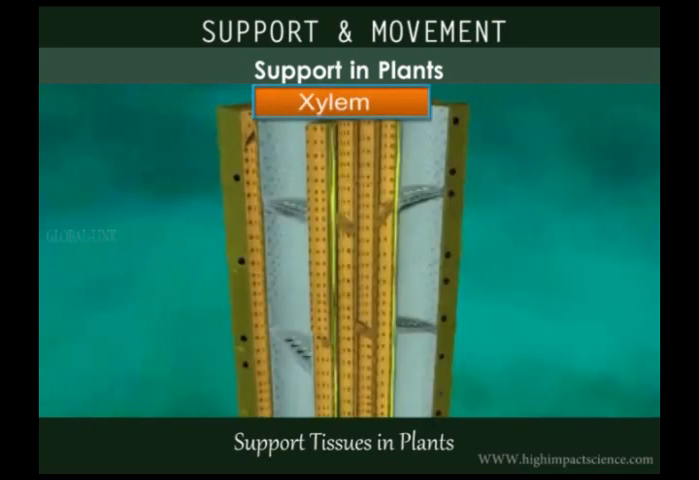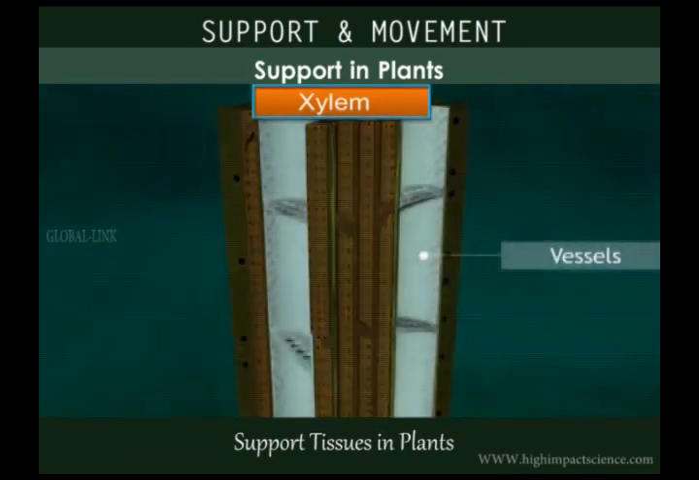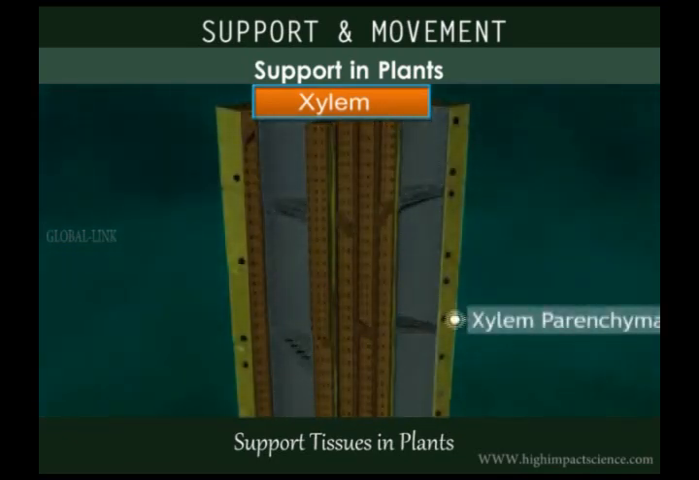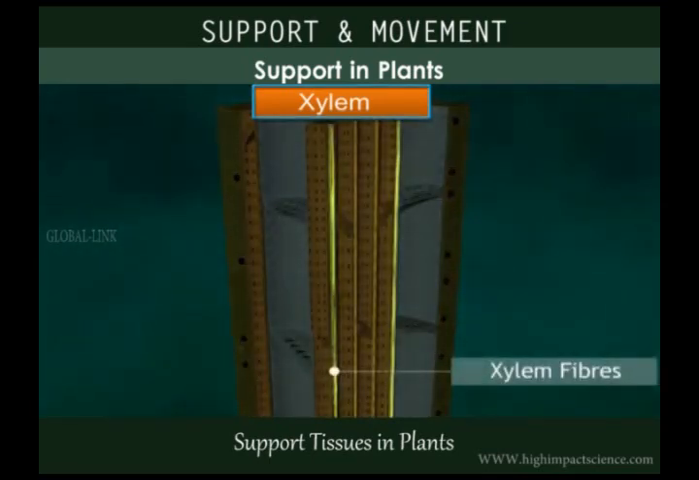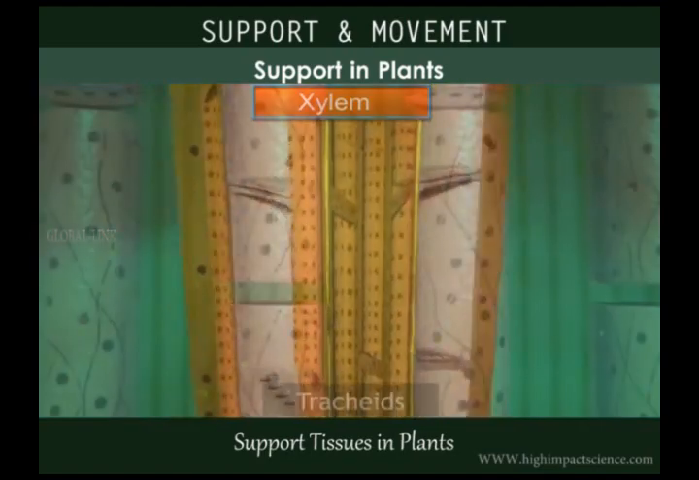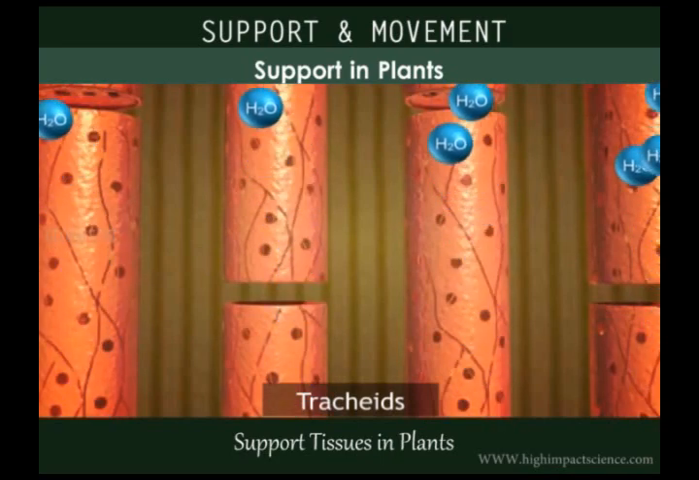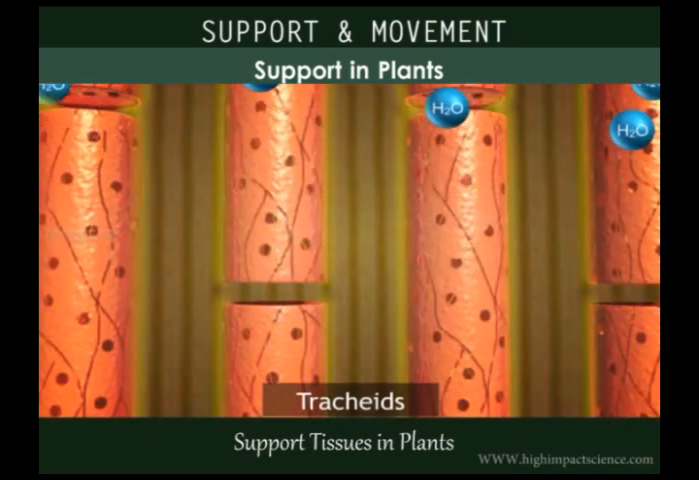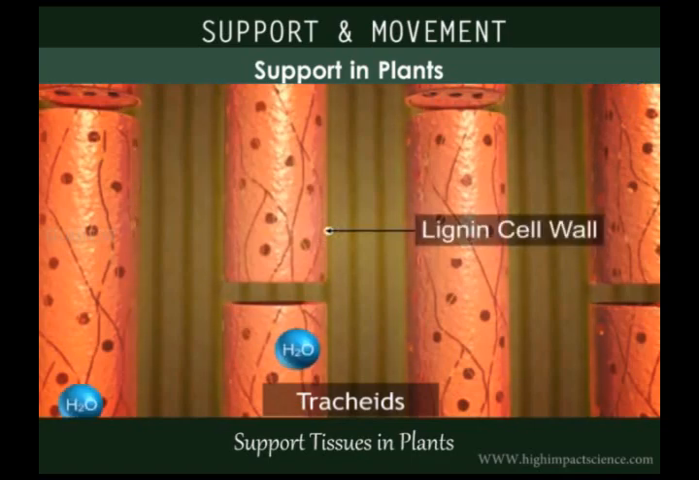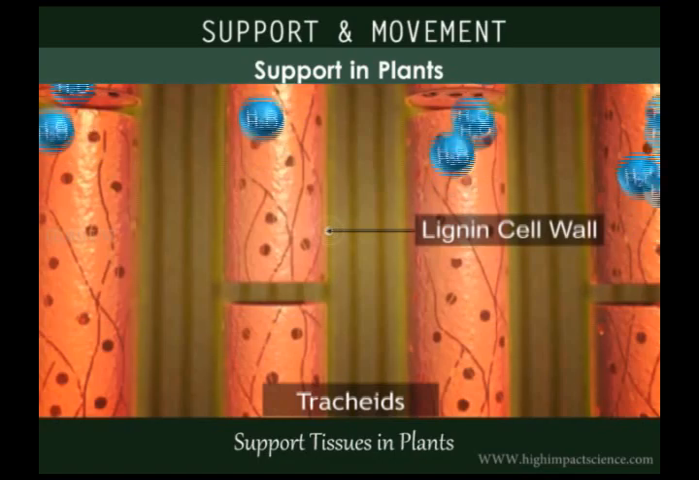We saw that the xylem consists of tracheids, vessels, xylem parenchyma, and xylem fibers. Tracheids are tubular dead cells that help in water transportation. In addition, their cell walls contain lignin, which provide mechanical support.